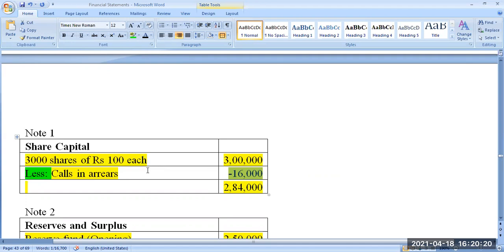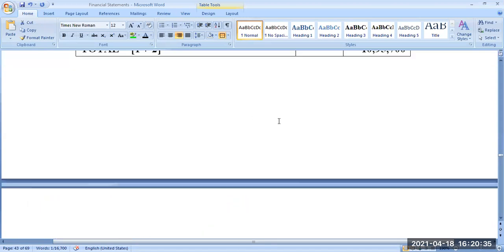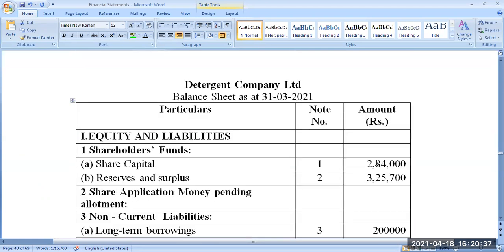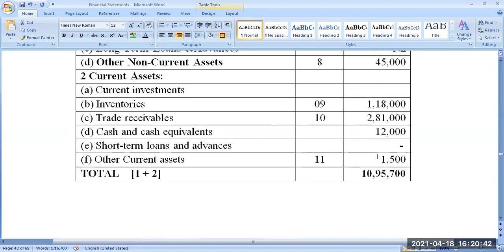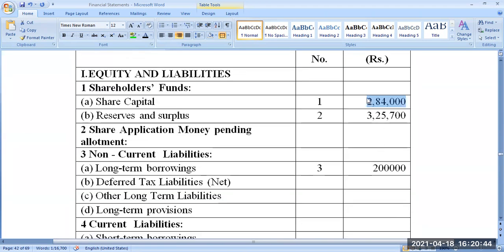But on the liability side you are showing 3 lakhs, and on the asset side you are showing 16,000 rupees. The net effect is how much? The difference, 2,84,000. That difference only I am writing here. Instead of writing here 3 lakhs and writing 16,000 on the asset side, I am writing the net effect of 2,84,000, since the two are interrelated, to know the exact amount of paid-up capital. That's it.